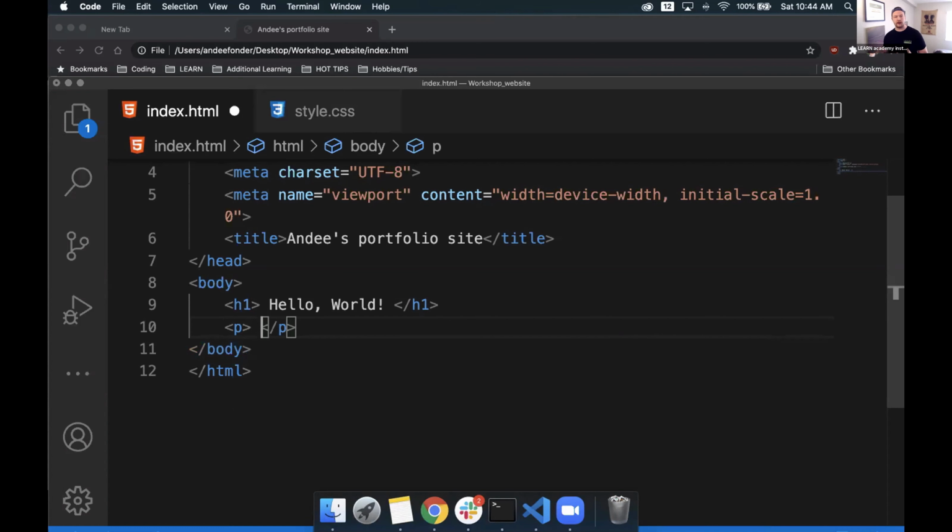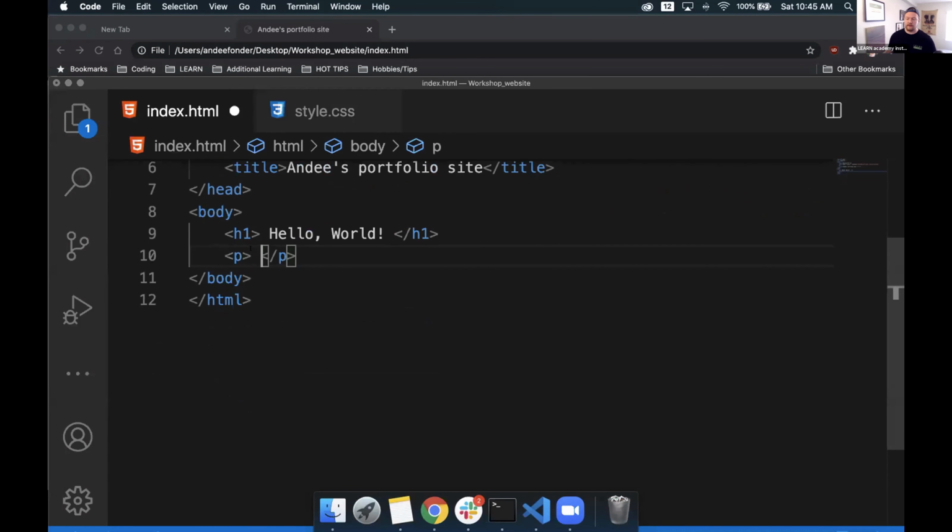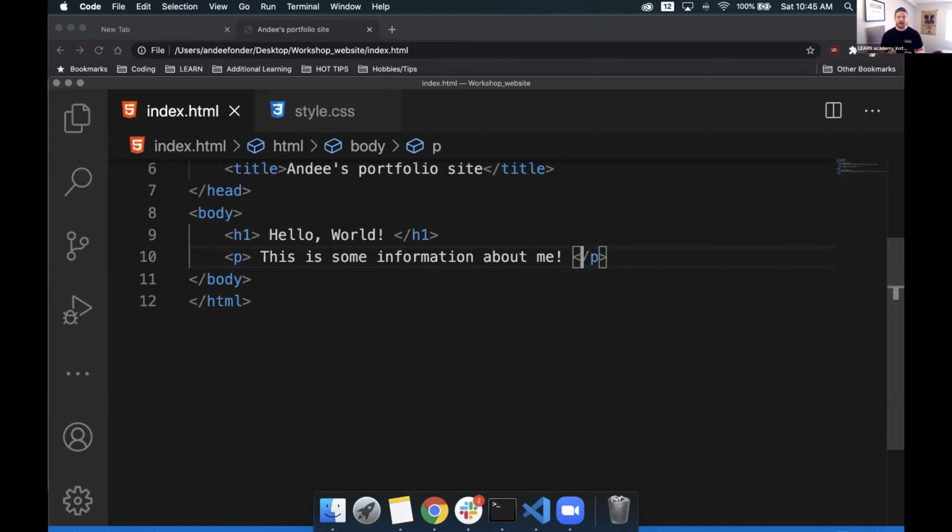It actually creates our closing tag for us when we need it. If it doesn't by any chance, you can create your closing tag with that left caret, slash, the name of your tag, and then the right caret as well. So anyway, from here, we can create regular paragraph text as well. We can say, this is some information about Andy, or me. So we don't need to keep referencing me at this time. From there, this will create a paragraph text for us that will be able to hold basic information, some basic text for us.